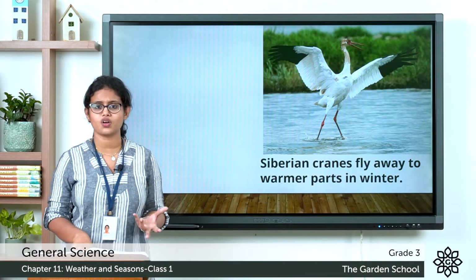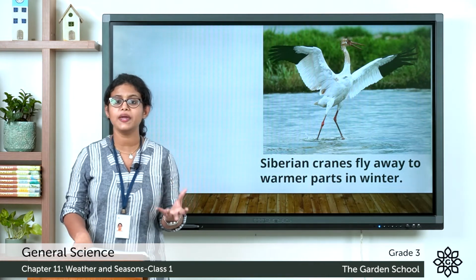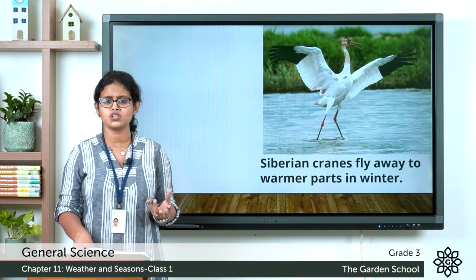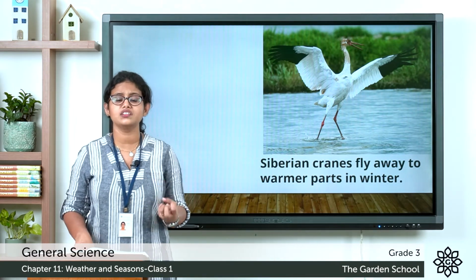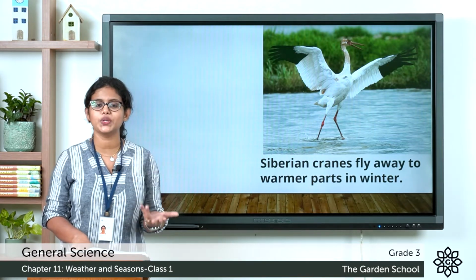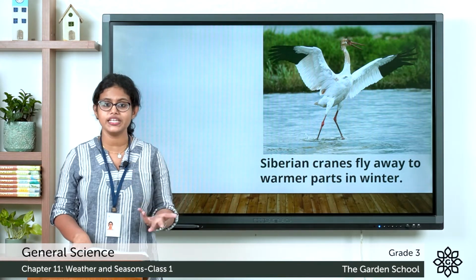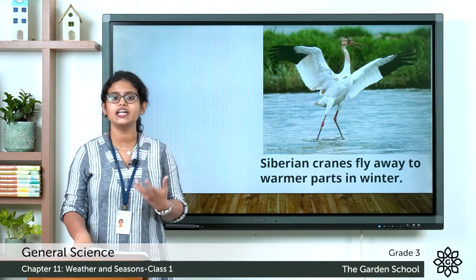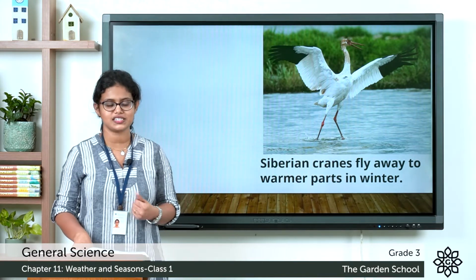Then, what about frogs? You can see frogs on both land and water. These frogs remain underground during summer and winter. Why? Because during summer it is very hot and during winter it is very cold. So the frog cannot bear either the cold or hot weather. That is why it remains underground during these seasons, that is summer and winter. When it is the rainy season, the frog becomes active. So animals are also affected by seasons.